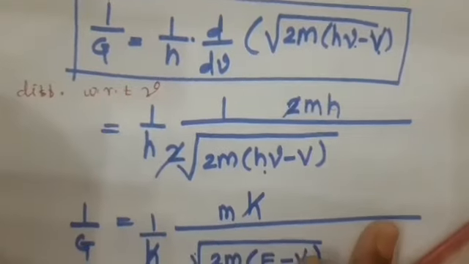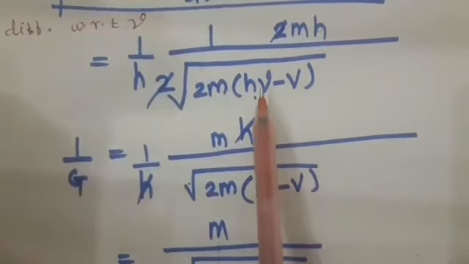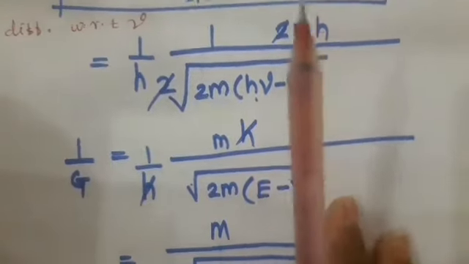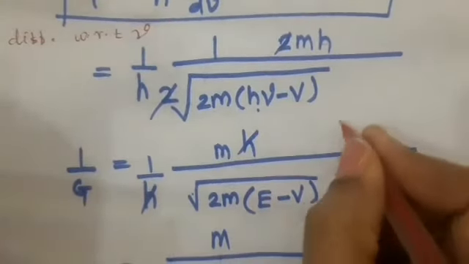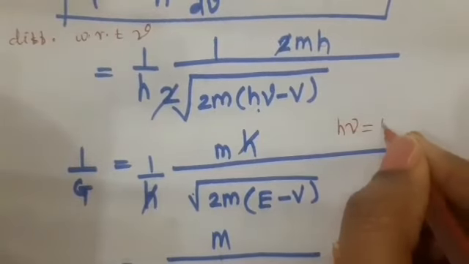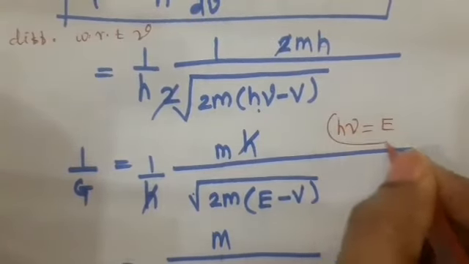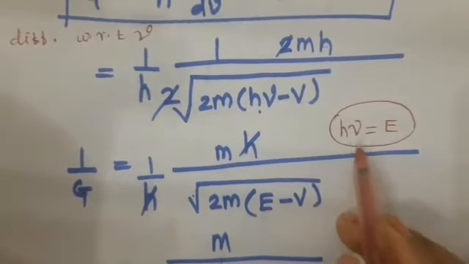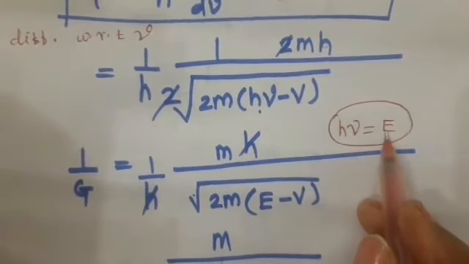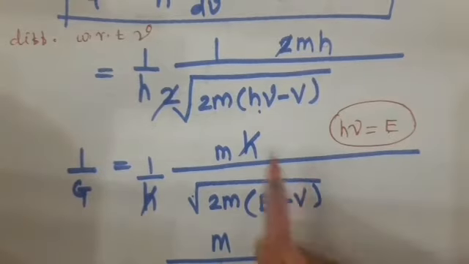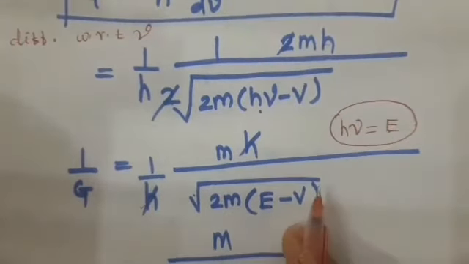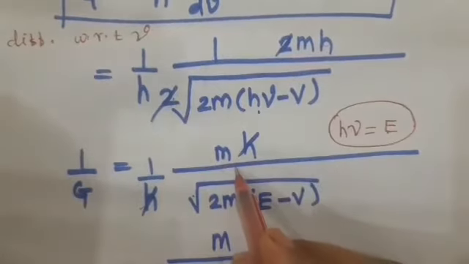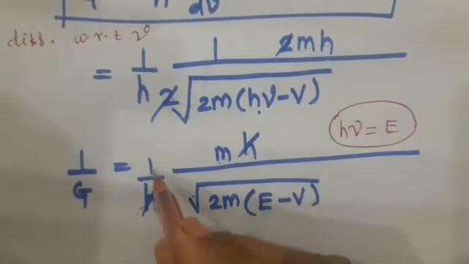Okay students, now here put the value of h mu is equal to E. Instead of h mu we put E, and here h gets cancelled, 2 gets cancelled, then we finally get 1 upon h.